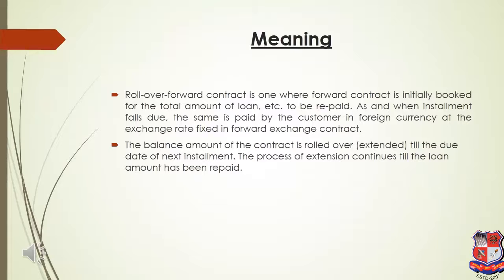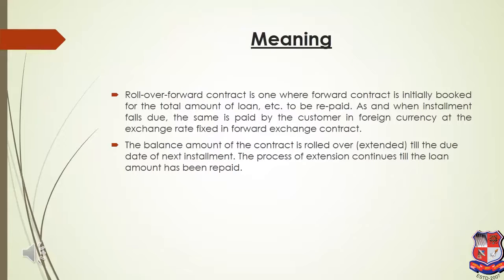After 6 months I'll take the delivery of 3 lakh dollars. Now I have to use only 1 lakh dollar because the loan is to be repaid in 3 equal installments of 1 lakh dollars after every 6 months. So I'll use 1 lakh, and the remaining 2 lakh dollars, which I don't require now, I'll again sell to the bank.